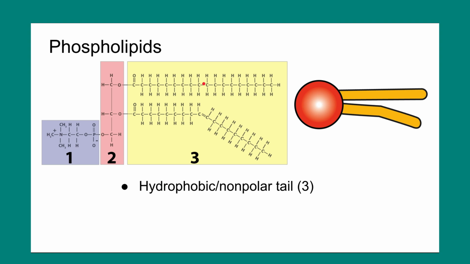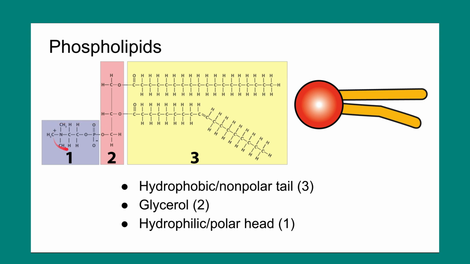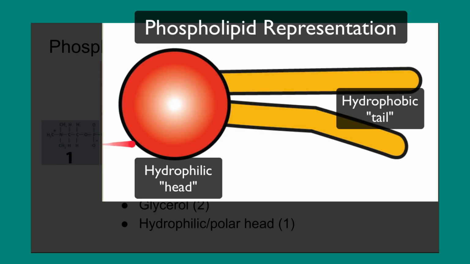Phospholipids have a hydrophobic, non-polar tail. That's this part of the fatty acids that make up the molecule. Like triglycerides, there's also a glycerol in the middle, but there is a hydrophilic or polar head. And you can see a phosphate functional group that's over here. Phospholipids are often represented by some kind of diagram like this, and that is because of the role that they